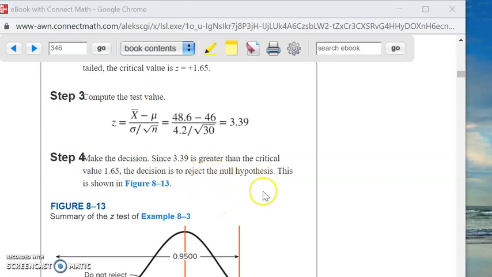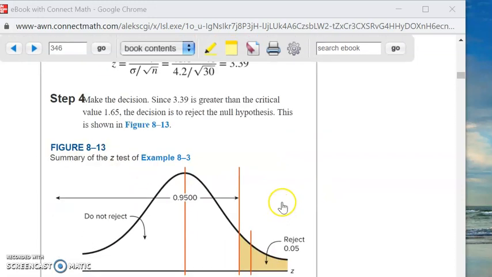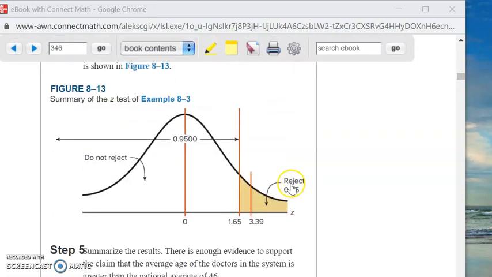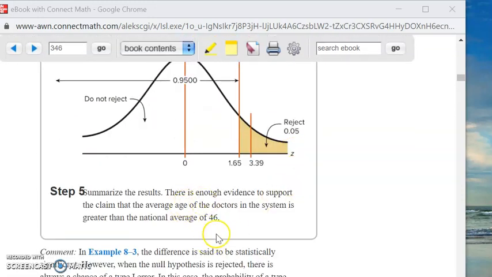3.39 is greater than the critical value of 1.65. Therefore, we make the decision. We reject the null hypothesis. Okay? And then you summarize the results.